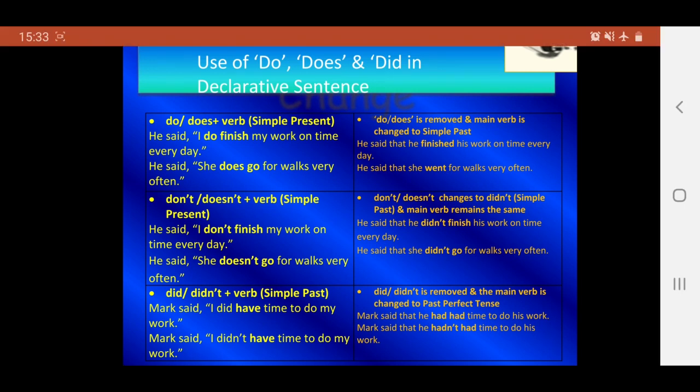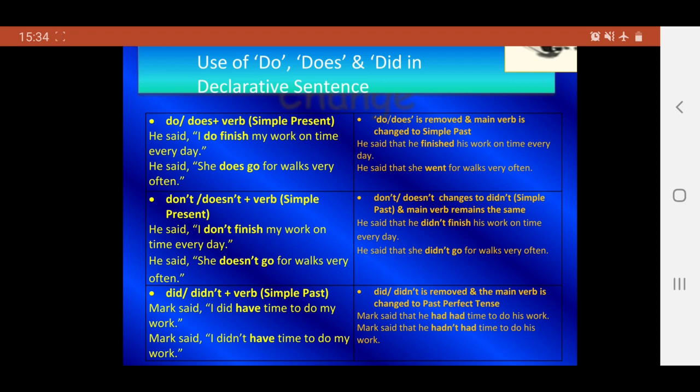Now, students, we come to the use of do, does, and did in declarative sentences. Let's see how. Do or does plus the verb in the simple present. He said, I do finish my work on time every day. In this case, do or does is removed and main verb is changed to simple past. He said that he finished his work on time every day. He said, she does go for walks very often. He said that she went for walks very often.